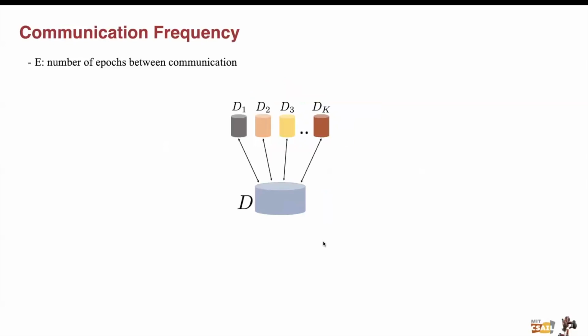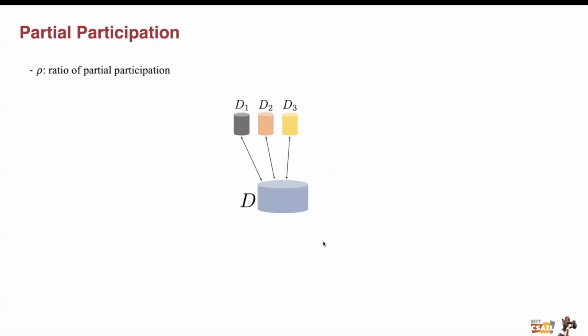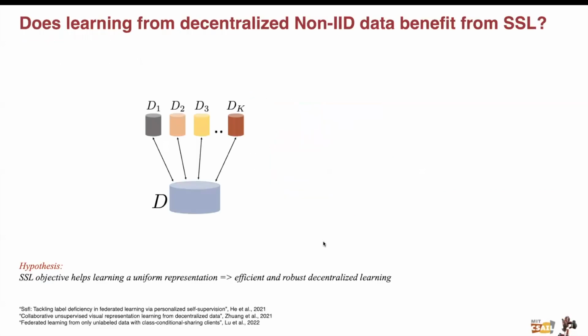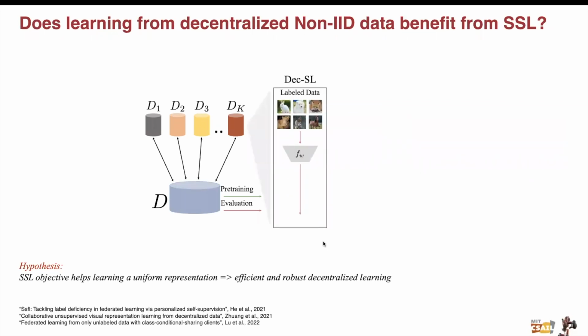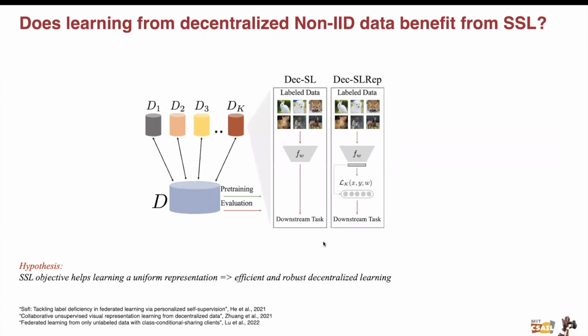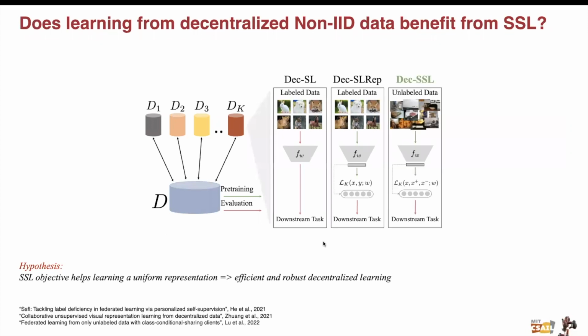We also have parameter E to control the communication frequency, i.e. the number of epochs each local data source would update before the next round. Finally, the participation ratio determines how many of the agents will be randomly sampled at each round. The default setting we use is FedAvg with SimCLR for pre-training and linear probing for evaluation. For comparison, we denote the normal version of decentralized learning as Dec-SL, a scheme that uses decentralized learning to learn a representation network as Dec-SL rep. And finally, we propose decentralized self-supervised learning as Dec-SSL.